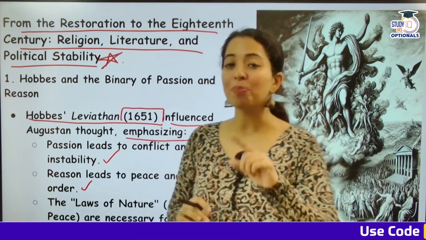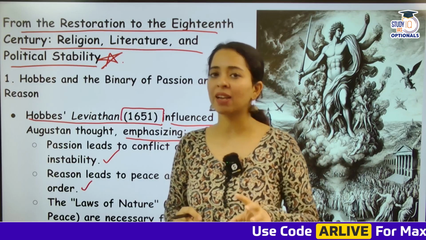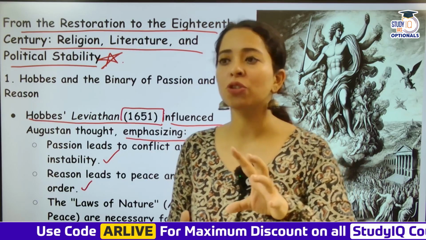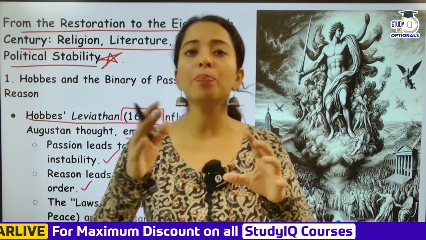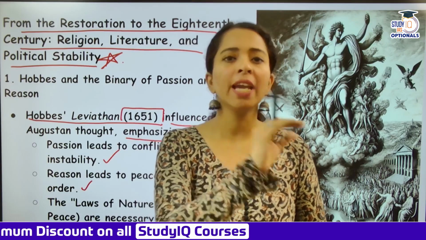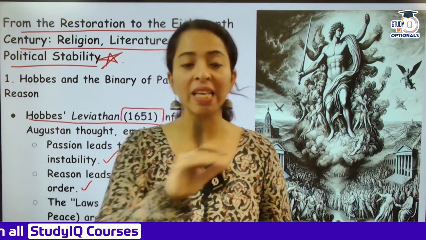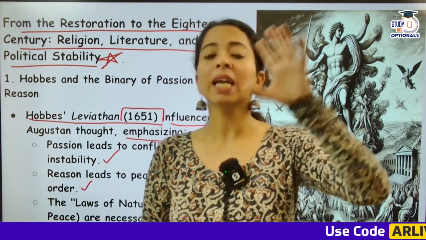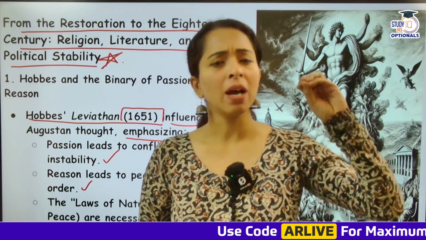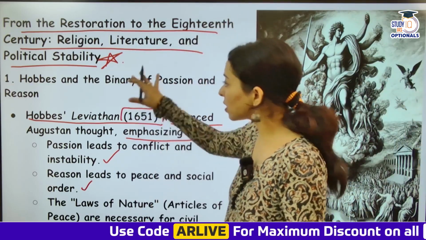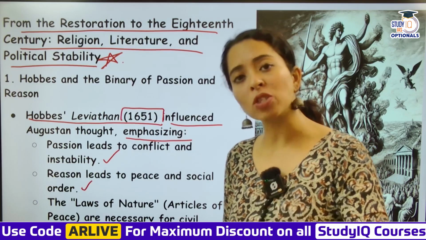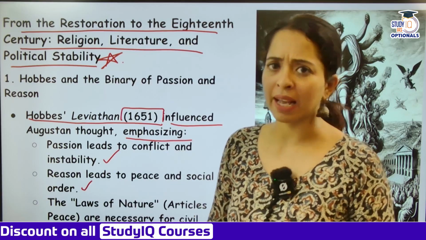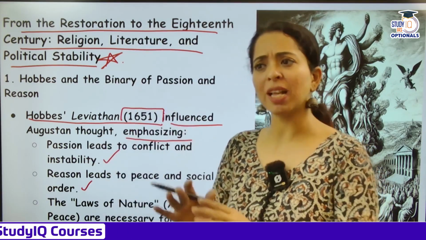This is the reason that when you look at the poetry, when you look at even the plays of that era, it is all based on reason. It is all based on order, on decorum. Look at the work of John Dryden. Look at the work of Alexander Pope. Even the poetry that they were writing was in very strict order. It should be heroic couplet, it should be iambic pentameter, it should be written this way. It does not need to be very passionate. It has to be more according to the classical writers like Virgil and Horace, written like them. So this idea was brought in by whom? By Thomas Hobbes, that it should be more on logic, more reason, more law, decorum rather than anything else. Do not bring in so much imagination, do not bring in so much passion.